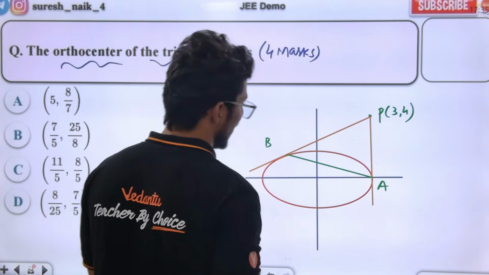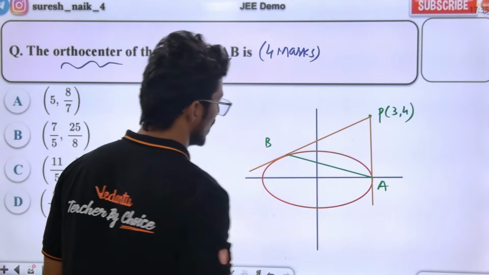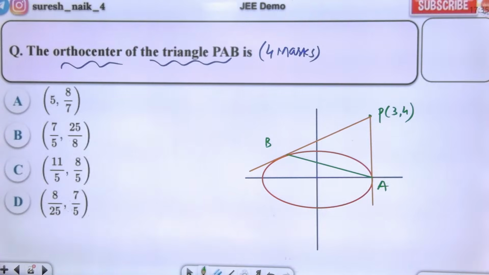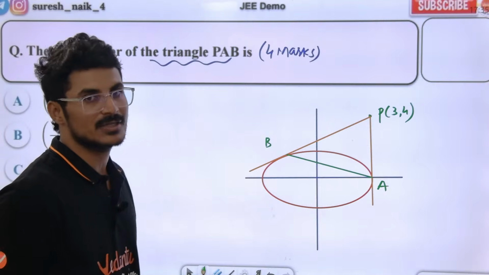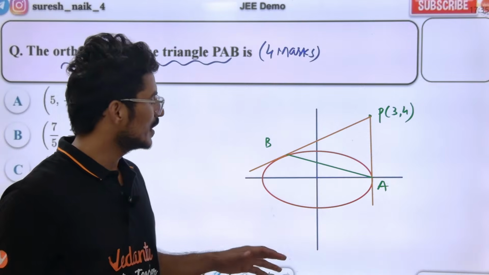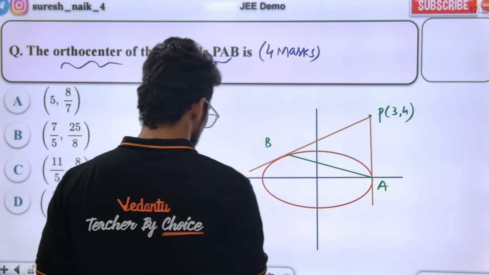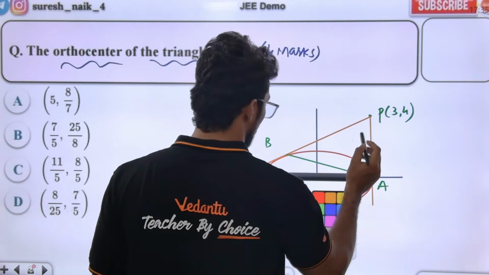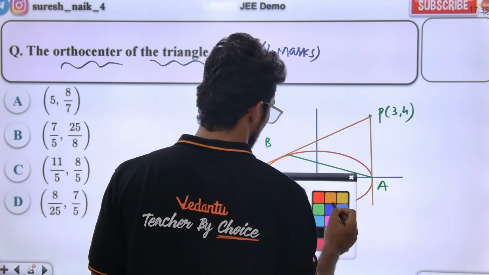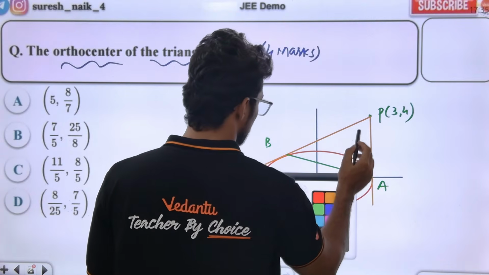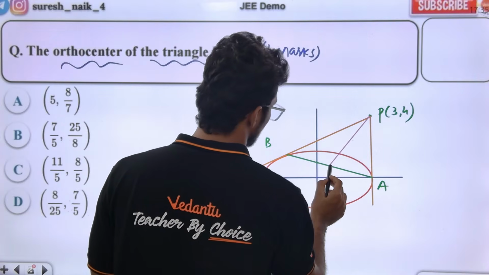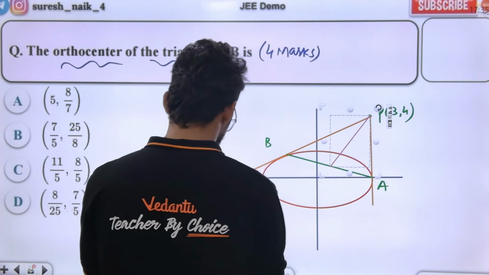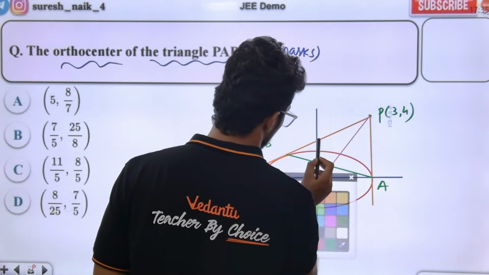We have to find the orthocenter of triangle PAB. How do you find it? Basically the point of intersection of altitudes is the orthocenter. So what are the altitudes I have? Tell me here. These are altitudes: this altitude, another altitude, and either altitude.